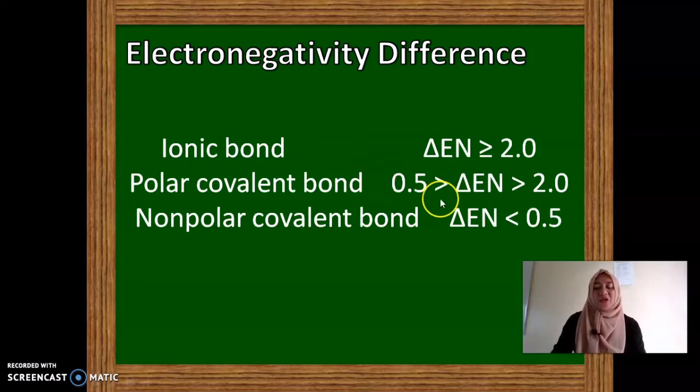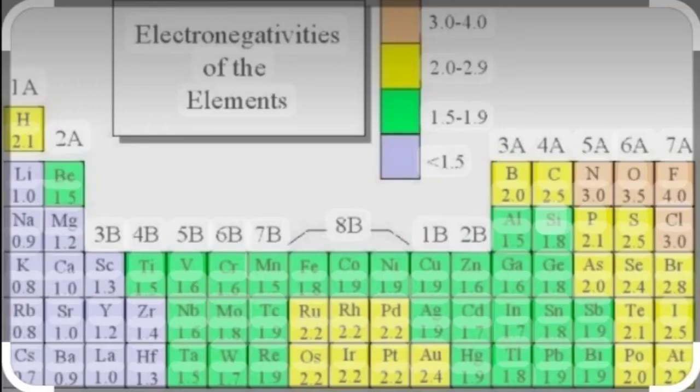If the electronegativity difference between the atoms is between 0.5 and 2.0, that is polar covalent bond. However, if the electronegativity difference between two atoms is less than 0.5, we can say that it is a non-polar covalent bond. To identify the electronegativities of an element, just look at your periodic table and underneath the symbol of your element, that signifies the electronegativity of an element.